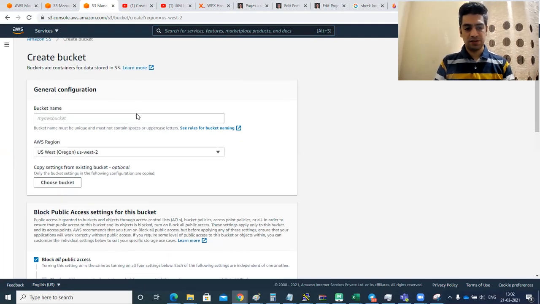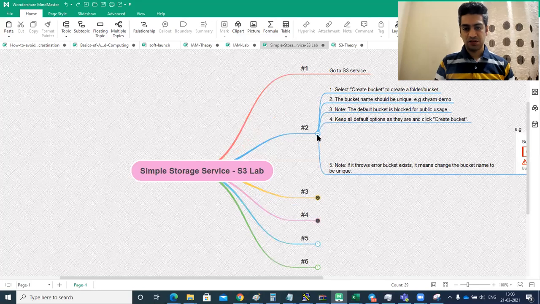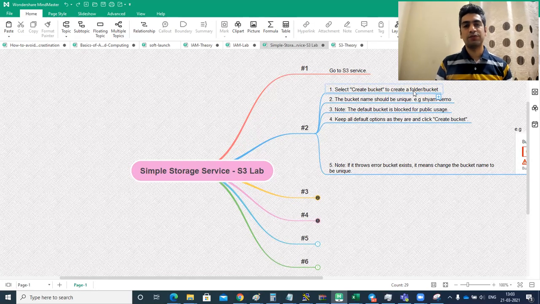Now let's move to the second step. The second step is to select create bucket to create a folder or bucket. We'll be using bucket as the terminology here in the Amazon Cloud, but think of it as a folder. The bucket name should be unique. Whatever bucket name you give, it should be unique across all of the cloud, because the name is public.